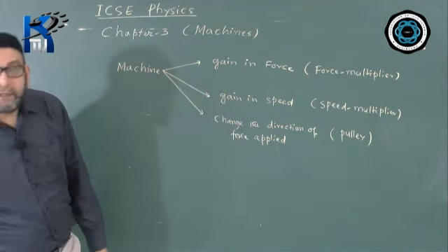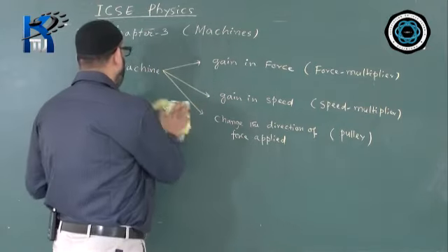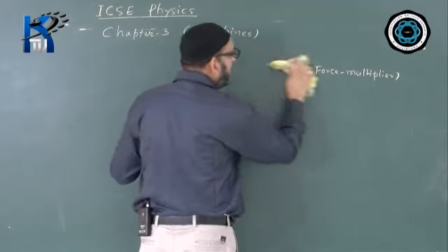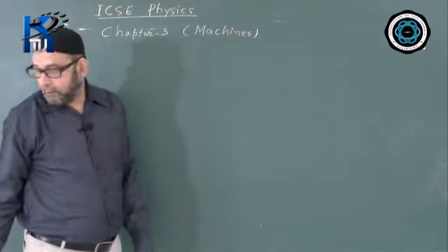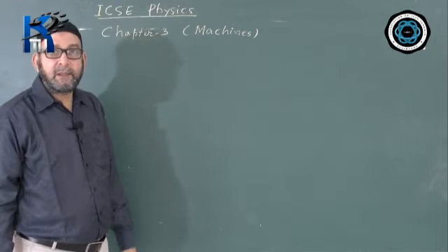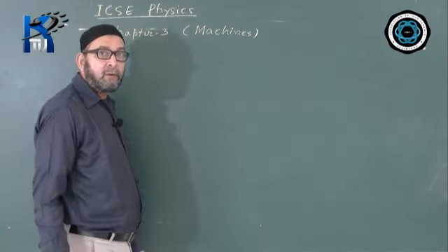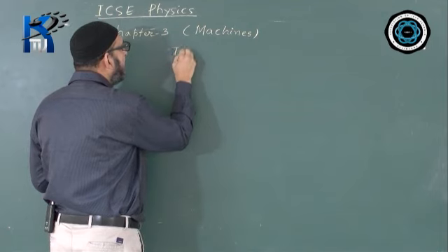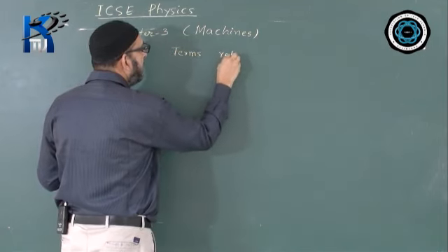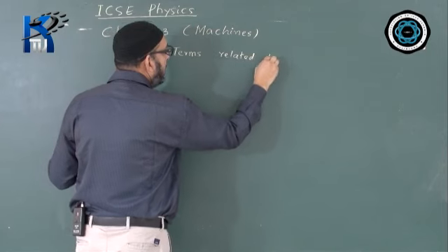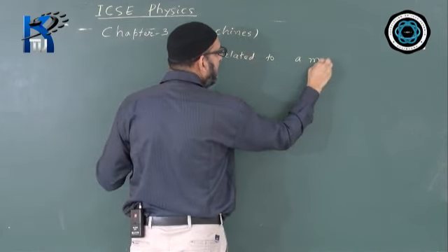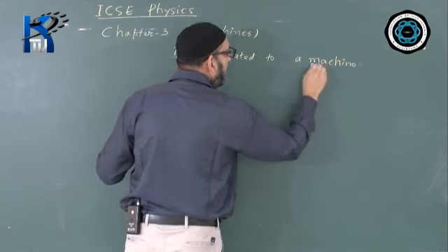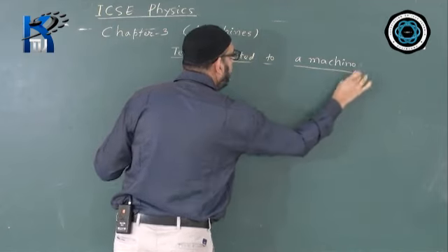Now you have to learn certain terms related to a machine. Machine is a device which is used to gain in the force or to gain in the speed or to apply the force in a convenient direction or to change the direction of force applied. So now, terms related to a machine. We have certain definitions.